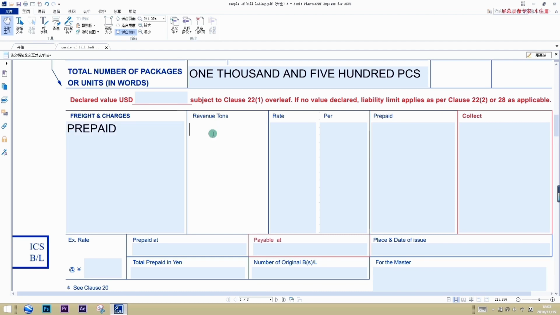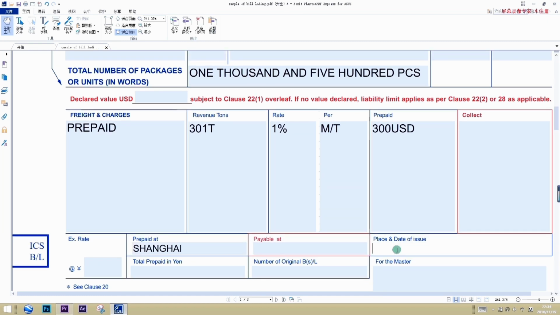The revenue ton is 301 ton, and the rate is 1% per metric ton. Prepaid $300. Prepaid at Shanghai. It is the place we prepay the freight.